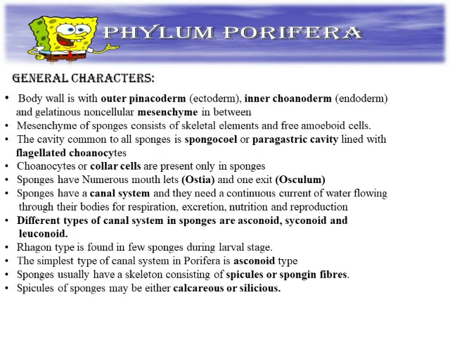Sponges have a canal system. That is a unique feature of sponges. The canal system is made up of a large number of cells. Sponge canals have three types: asconoid, second syconoid, and third leuconoid. Rhagon is also present but in the larval stage. The skeleton is made up of spicules and spongin fibers. Spongin fibers are one of the unique features of sponges. Spicules of sponges may be either calcareous or siliceous.